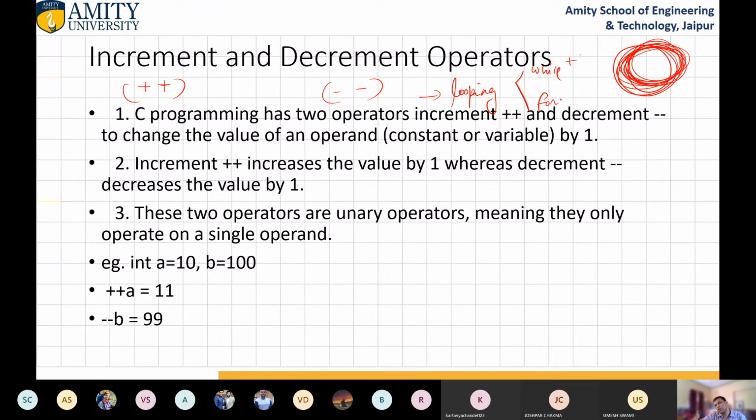This is also known as iterations. Increment increases the value by 1, whereas decrement decreases the value by 1. These two are unary operators, meaning they operate on a single operand, like plus plus a, minus minus b.